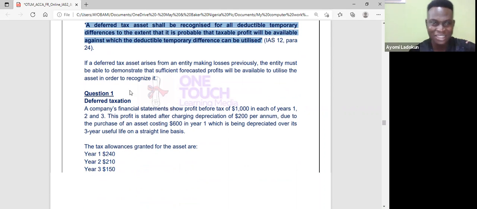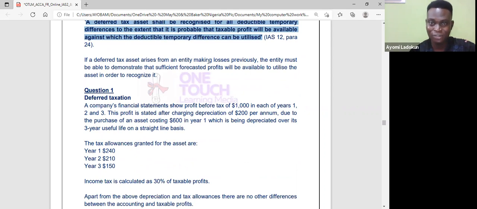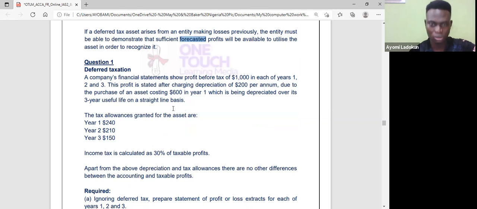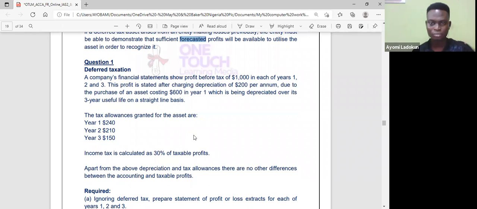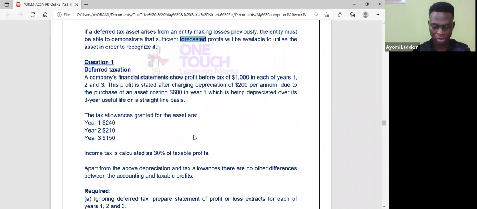Okay, so that's it. Now, if a deferred tax arises from an entity that was making a loss previously, then the entity must be able to demonstrate that sufficient forecasted profit will be available to utilize the asset in order to recognize it. Is that okay? In order to recognize it. Okay, so let me allow you to assimilate that.